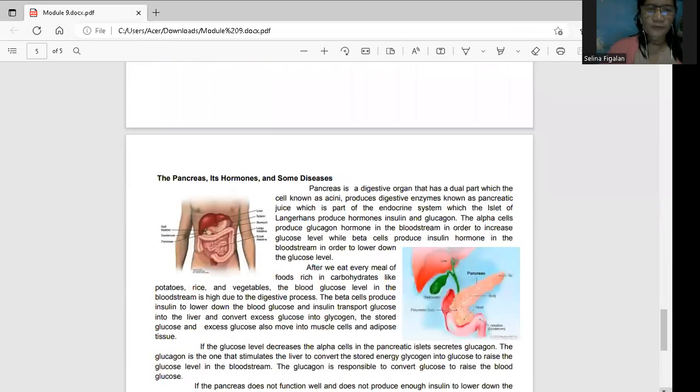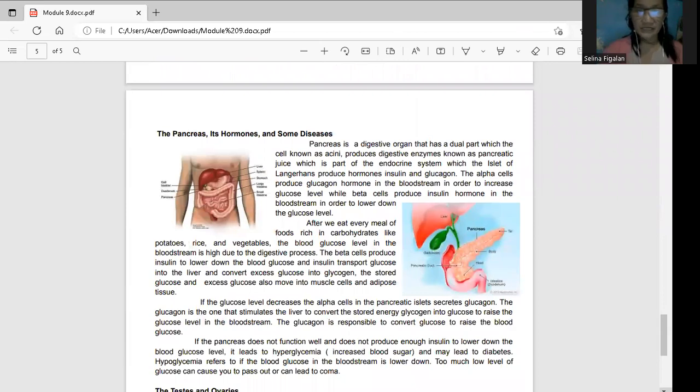Okay, the last one, the pancreas, its hormones and some diseases. As I have mentioned before that your pancreas, siya yung responsible to release these hormones, which are your insulin and your glucagon. It says here that your pancreas is a digestive organ, and that is true. Okay, which is the dual part, which is a cell known as the acini, produce digestive enzymes that are responsible for pancreatic juice.